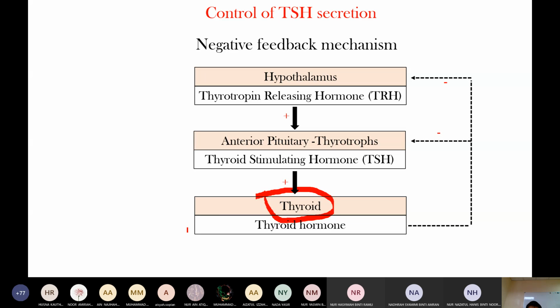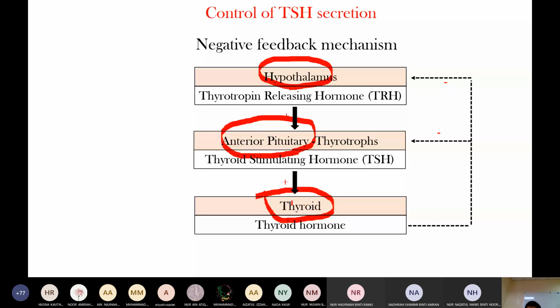Hyperthyroidism means there is excess thyroid hormone in the blood. Excess thyroid hormone may be due to a primary cause or a secondary cause. Primary cause means the pathology is at the thyroid gland. Secondary cause means the pathology is at the anterior pituitary or hypothalamus.